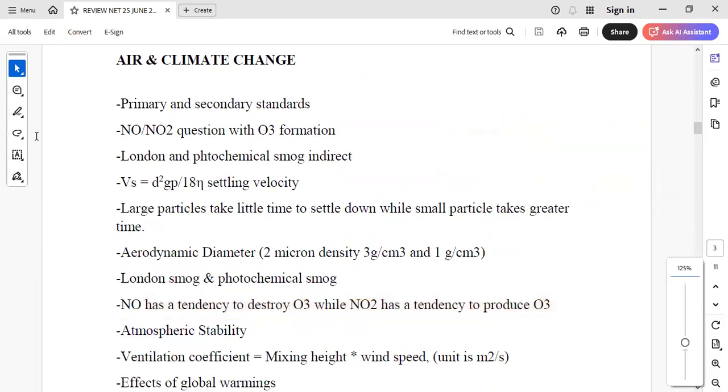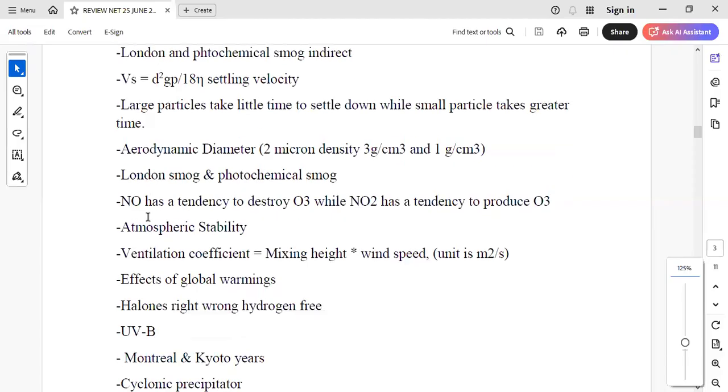Atmospheric stability, a simple question was there, where they have asked about neutral, stable, absolutely stable, and unstable atmosphere, which was very simple, all the four conditions. Then this time, especially, ventilation coefficient questions have come, where, like the formula you are aware, mixing height and wind speed. So four options are given with a diagram. Then we have effects of global warming, a question was there, like what will be the outcome.